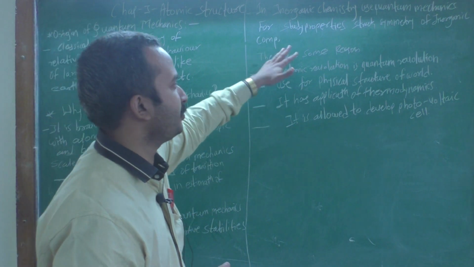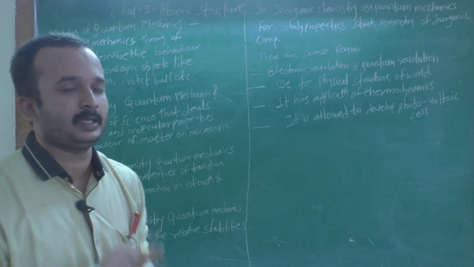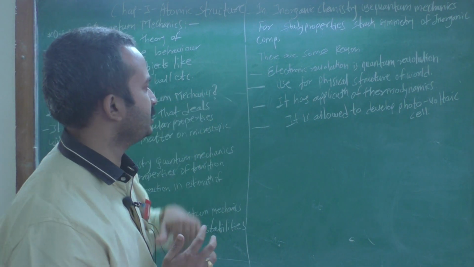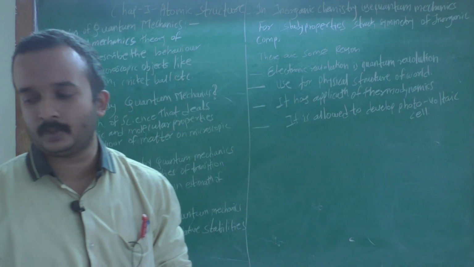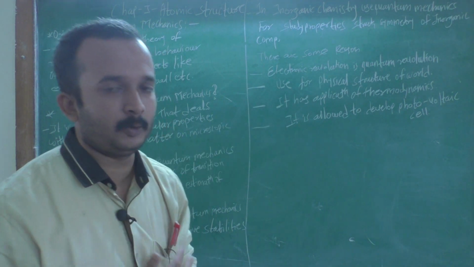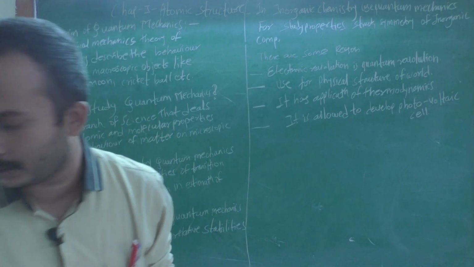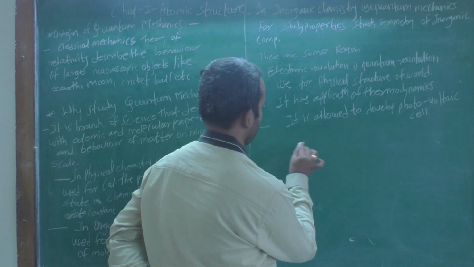There are also some reasons why we use quantum mechanics in chemistry. The first reason is that the electronic revolution is a quantum revolution.